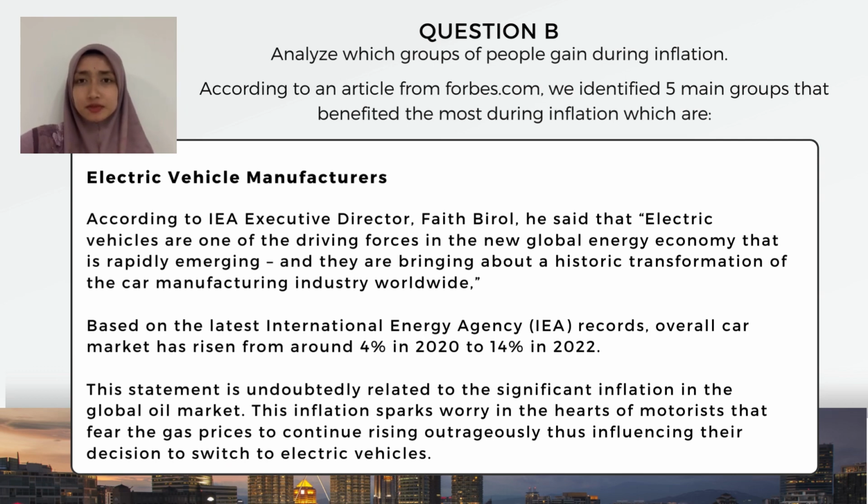Next, for question B, one group that benefits the most during inflation, according to IEA Executive Director Fatih Birol, is electric vehicles, which he said are one of the driving forces in the new global energy economy. Based on the latest International Energy Agency (IEA) data, the EV share of the overall car market has risen from around 4% in 2020 to 40% in 2022. This is closely related to the significant inflation in the global oil market.